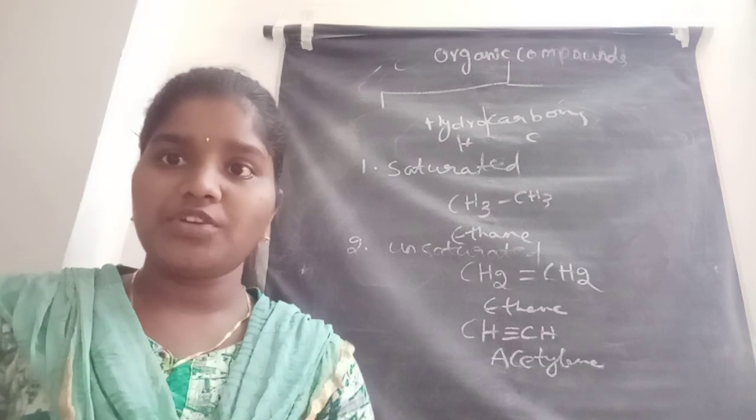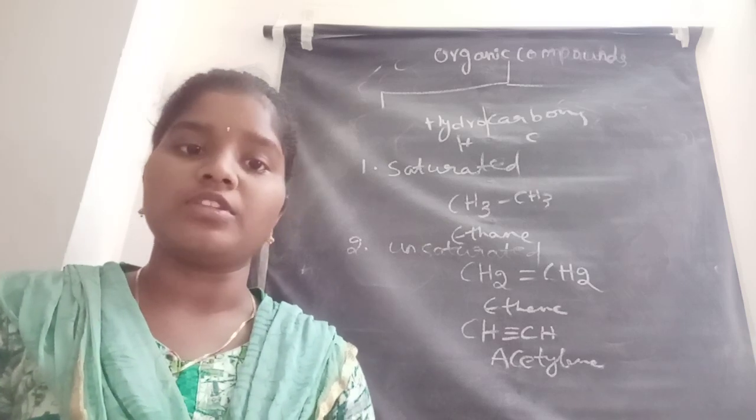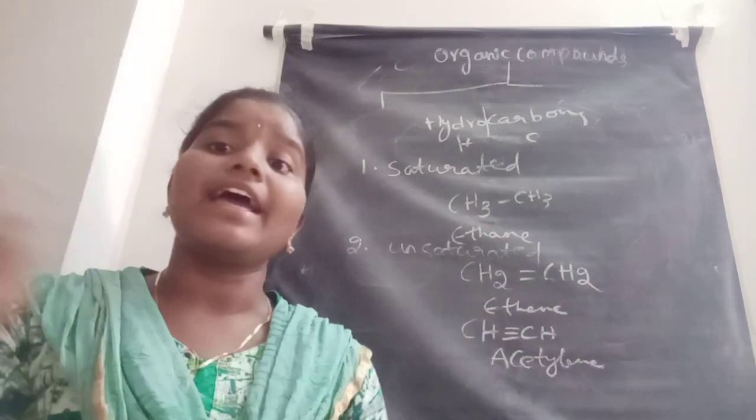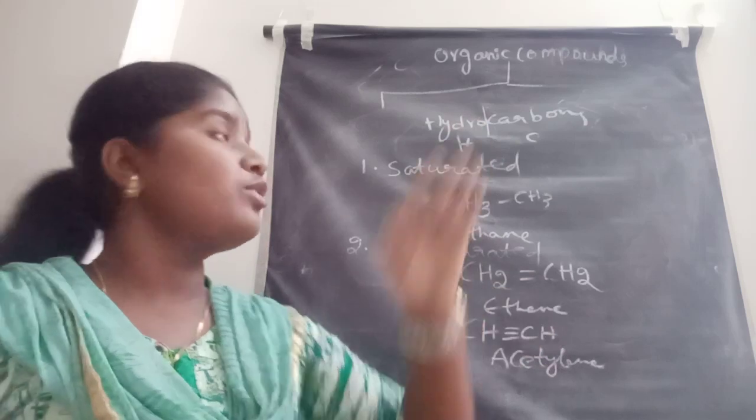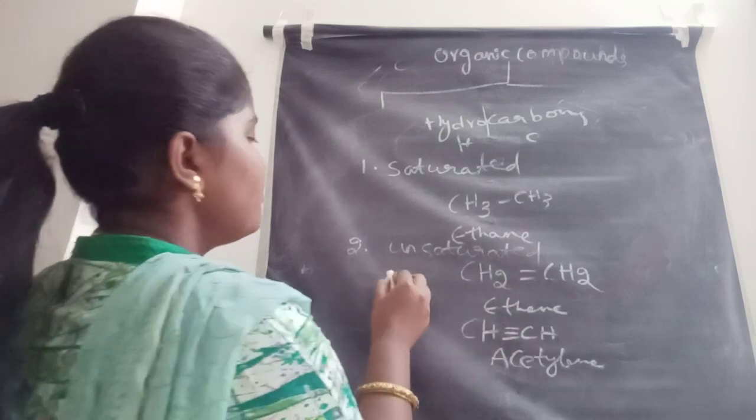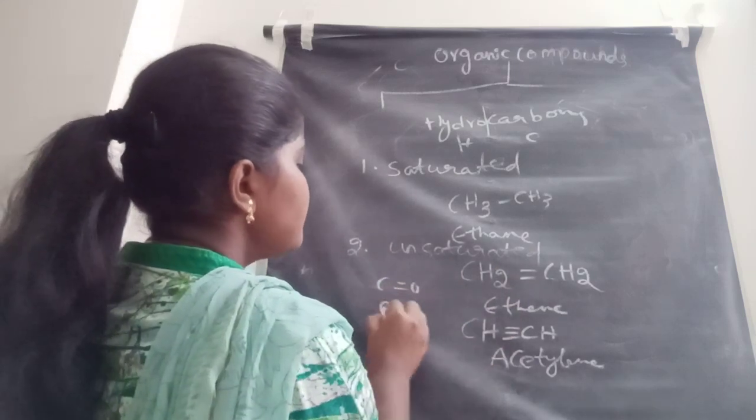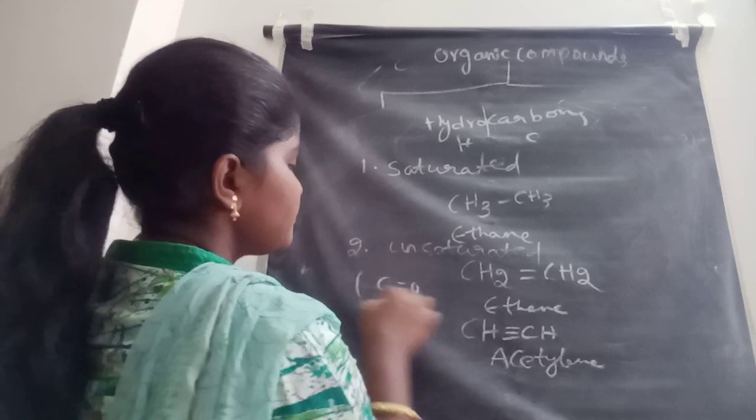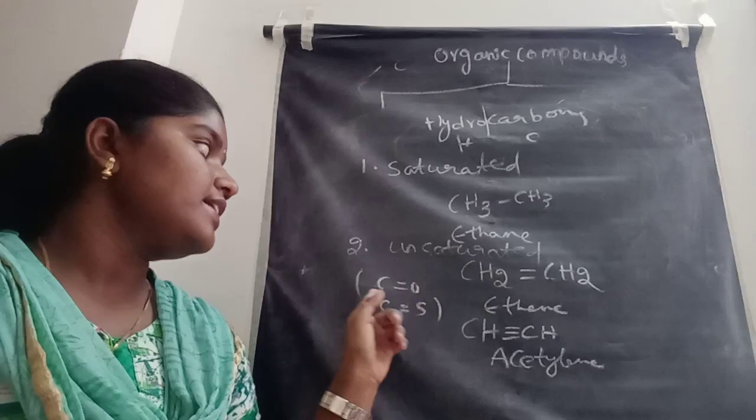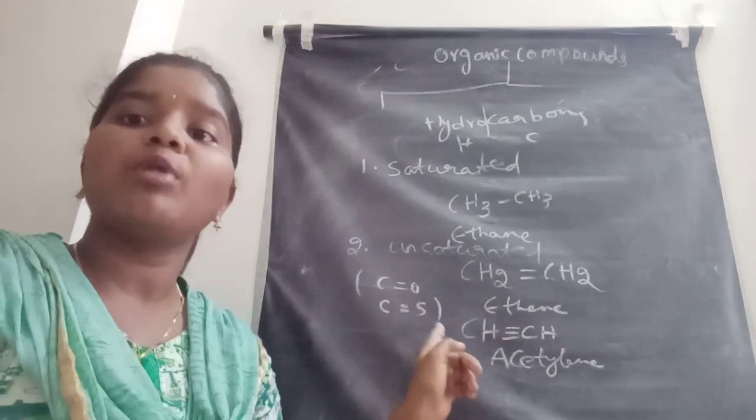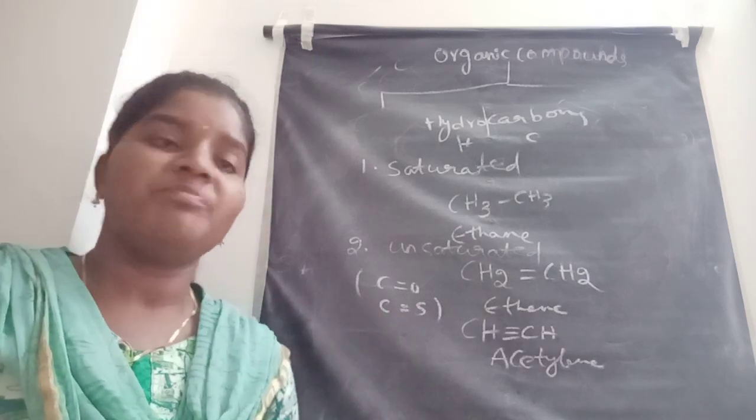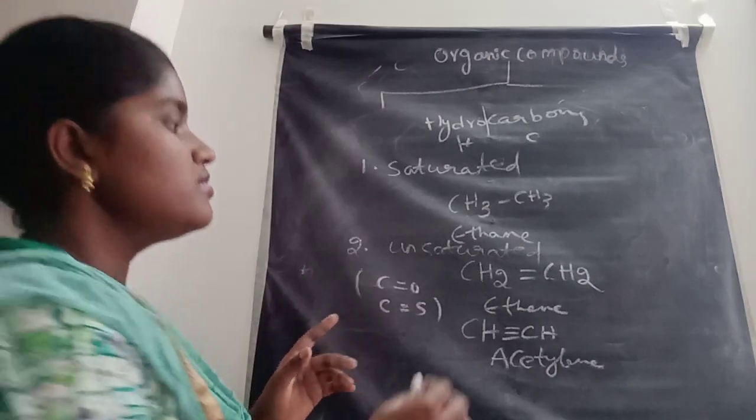The word unsaturated is also applicable for compounds containing atoms other than hydrogen, that is, heteroatoms. Such as C double bond O and C double bond S. If the compound contains C double bond O or C double bond S, those compounds are also said to be unsaturated ones. Let us see some examples for those.